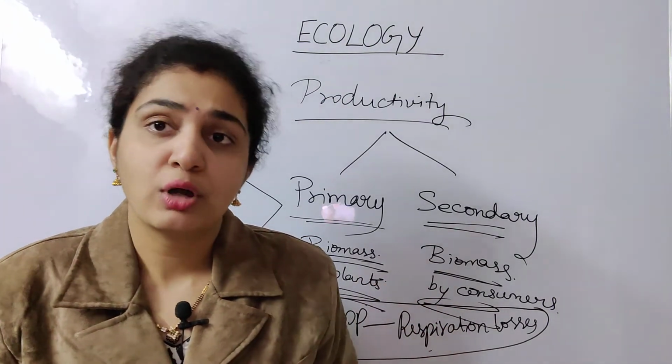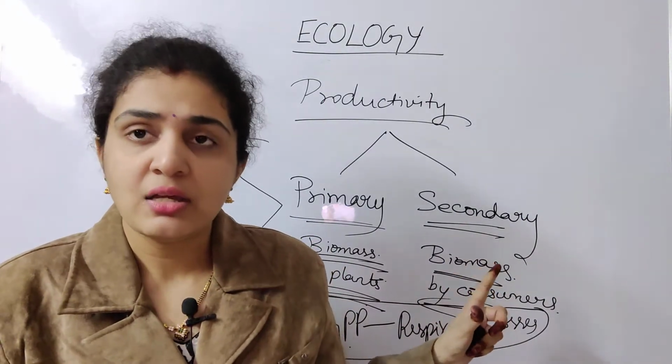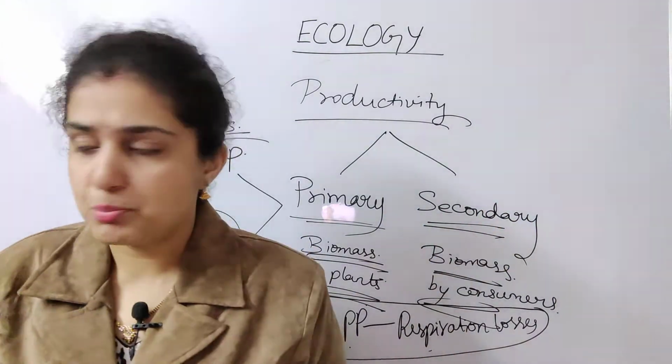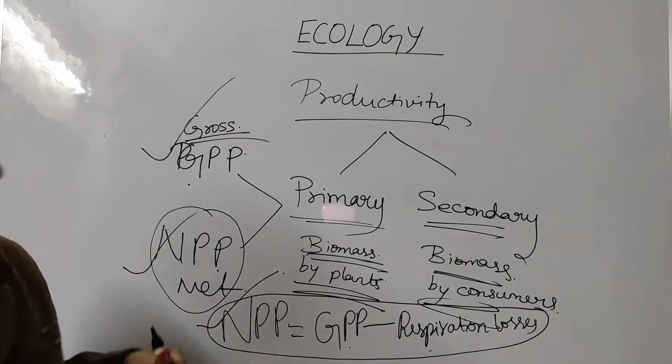Next, what I have told you, I told you there are four components. The first one is productivity. The second one, like I told you, is decomposition. So we will see about the decomposition process.